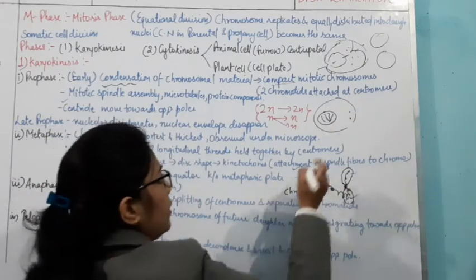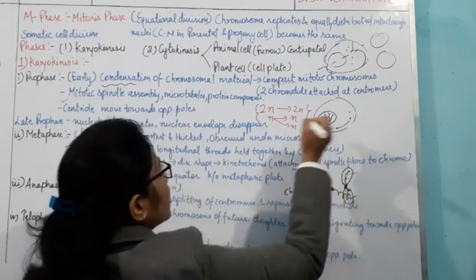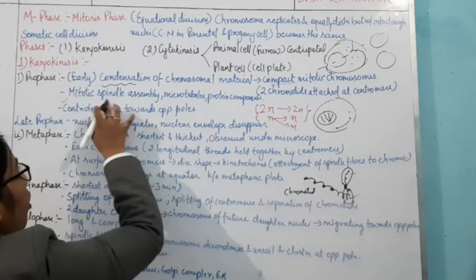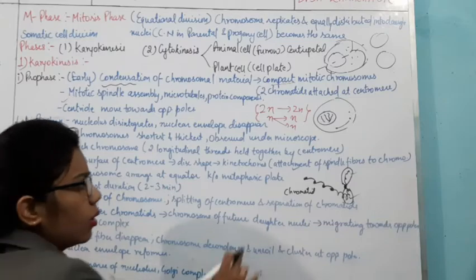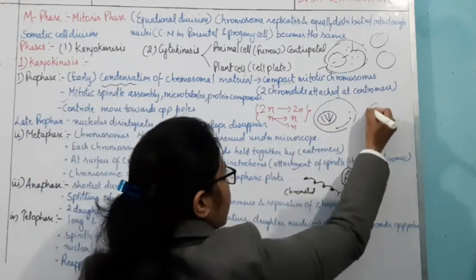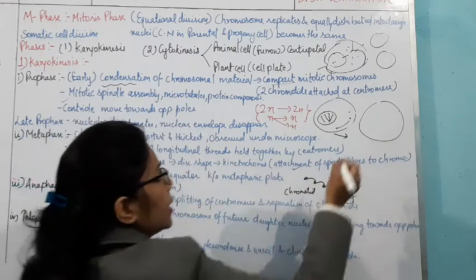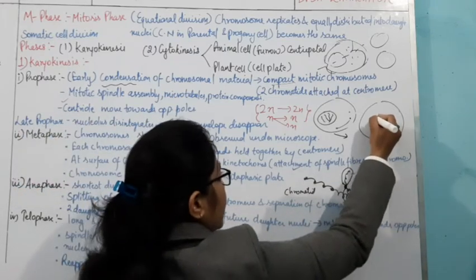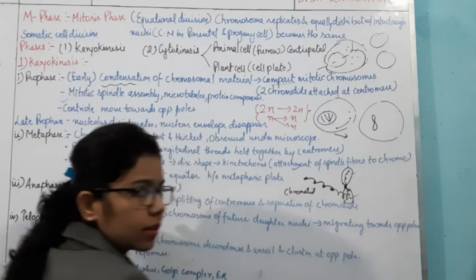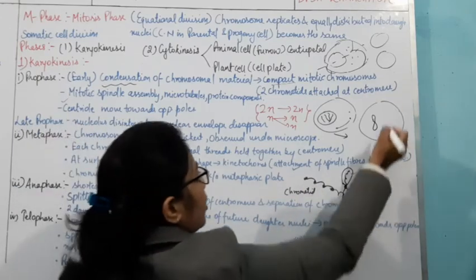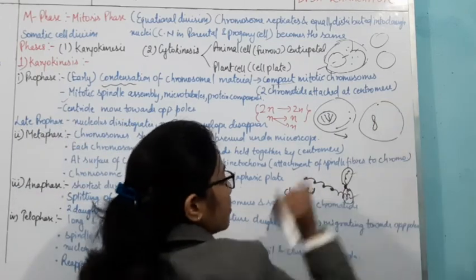When they move to opposite poles, they will form the proper spindle. If I show the structure here again, you can see that these chromosomes are present like this, and these centrioles will move upwards.